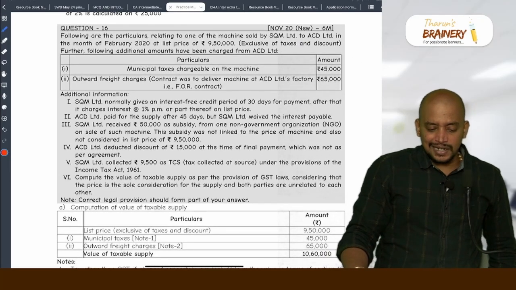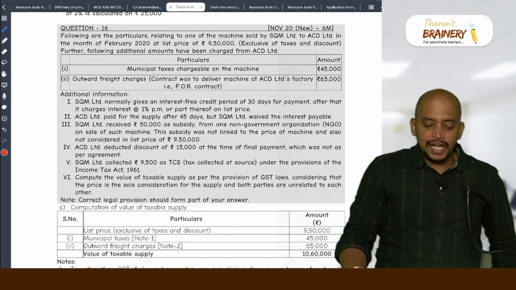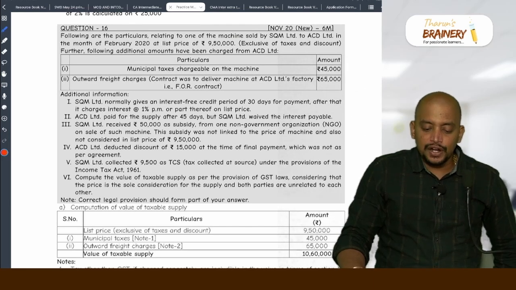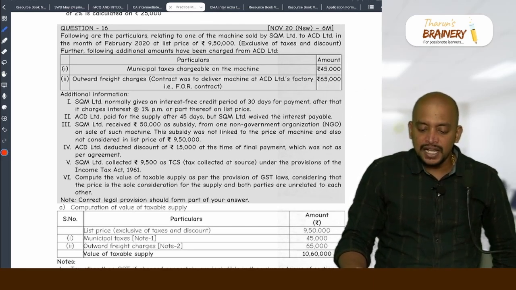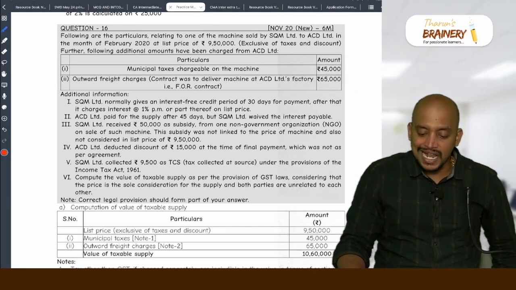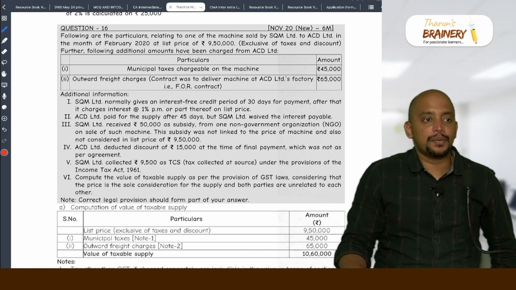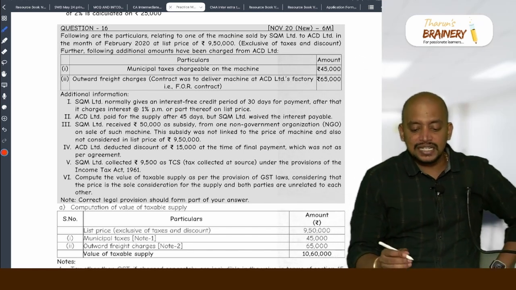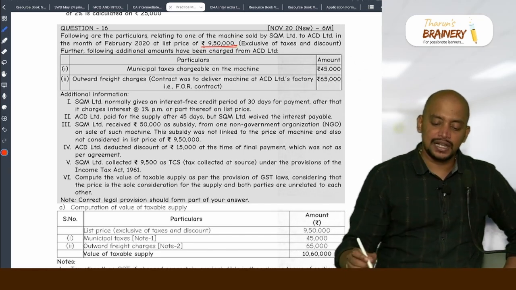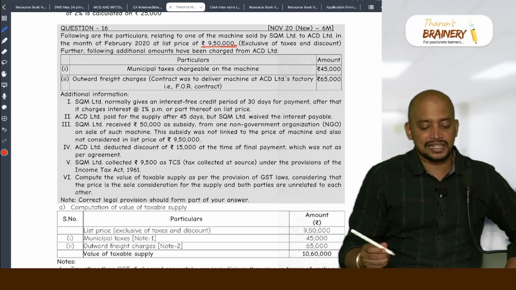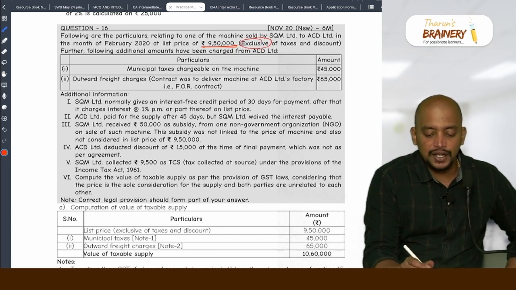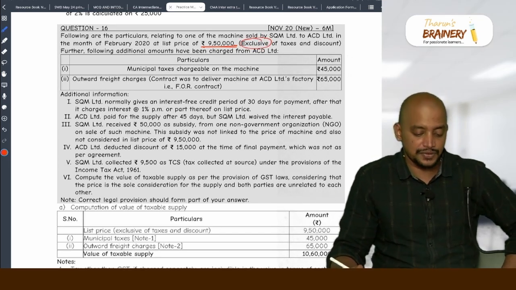Then question 16. Following are the particulars relating to one of the machines sold by SQM Limited to ACD Limited in the month of February 2020 at the list price of 9,50,000 exclusive of tax and discounts. Again, exclusive means what? Before taxes and discounts.